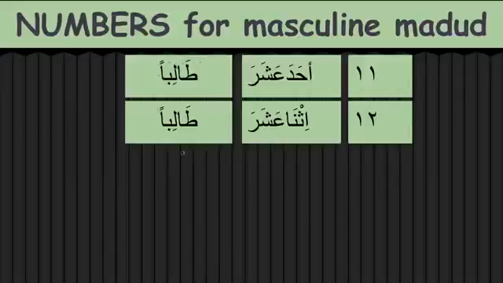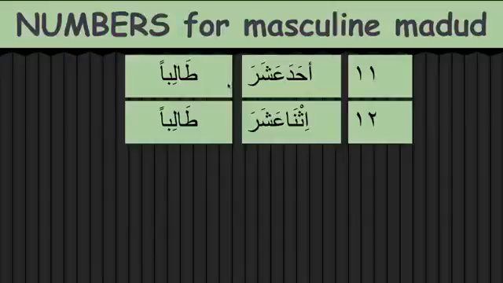And if you see here, the noun which is being counted is coming as a tamiz. So it's a singular indefinite noun and it's mansoob. So from 11 to 20, we have tamiz. This is what we need to remember. Whereas 3 to 10, we have a jam'u, mudaf mudaf ilayhi pattern. Here we have a tamiz pattern where it is a singular, indefinite and mansoob noun.